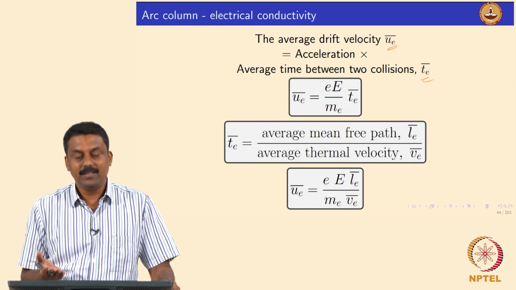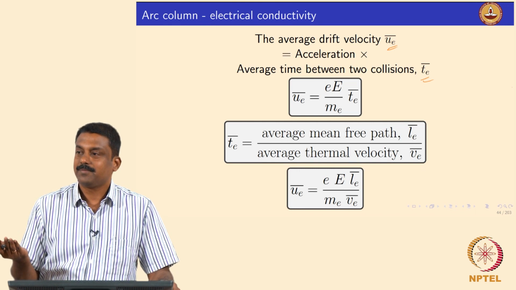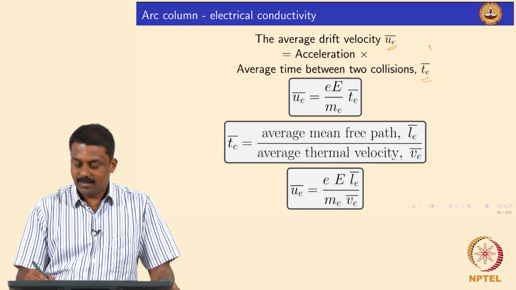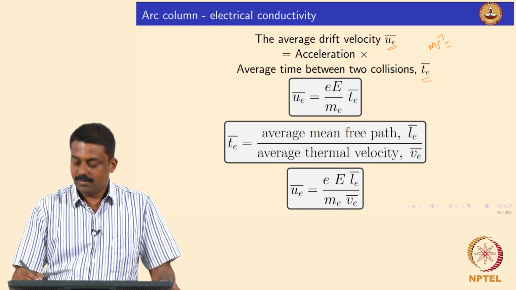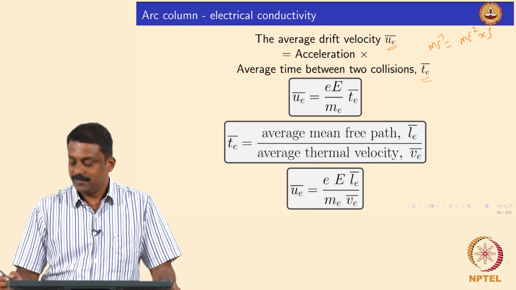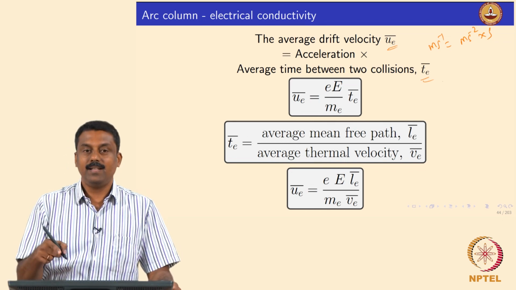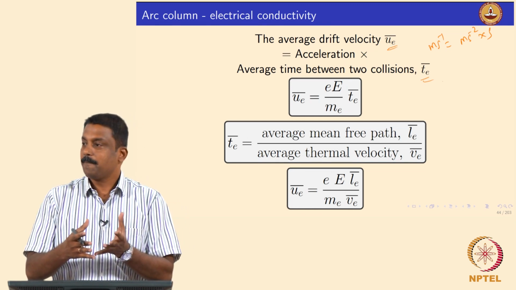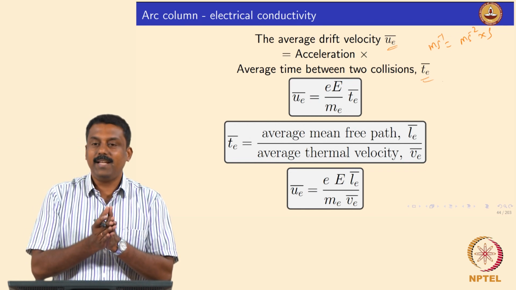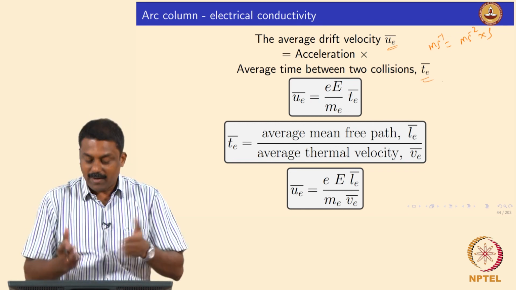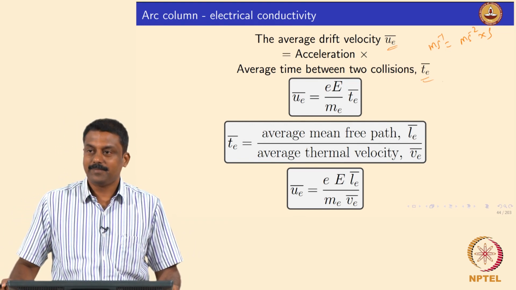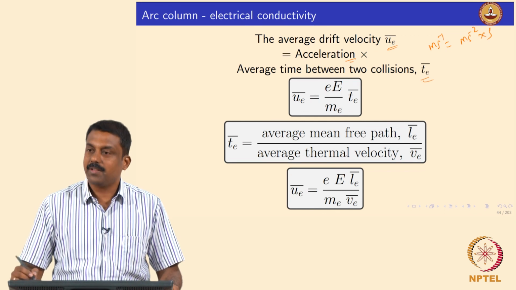And what is this time here? The time between two collisions. So we have acceleration times second, because this is a drift velocity. That means that after two collisions velocity changes, right? That velocity is determined by how high the acceleration is. And how do you calculate acceleration?